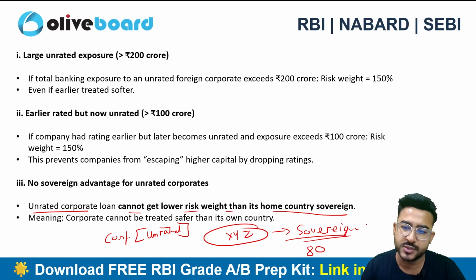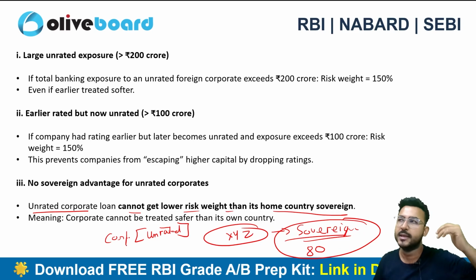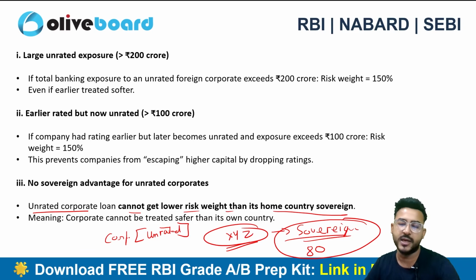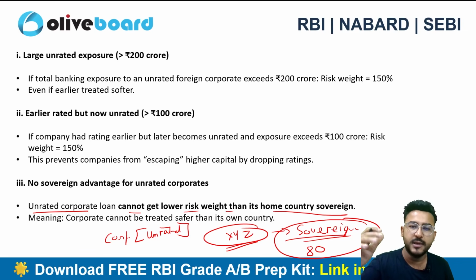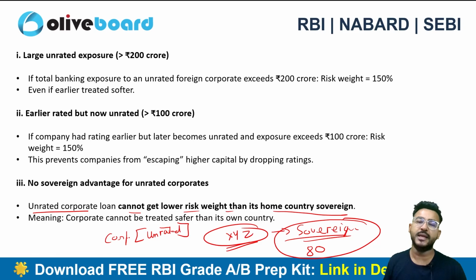So the home country sovereign XYZ is having a risk weight of 80. Now this company cannot have a risk weight lower than 80. Why? Because the government's sovereign bonds or any other securities have a risk weight of 80. So how can the corporate loan of the same country of this company be less than 80, right?